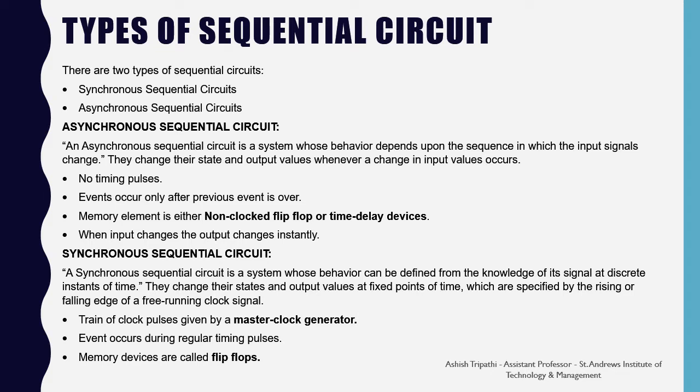But in the synchronous sequential circuit, there is a train of the clock pulses generated by the master clock generator. Hence, every event occurs only at a regular timing of pulses. These memory are basically known as the clocked flip-flops. So in this our course, we are generally concerned about the synchronous sequential circuit which are having the clock pulses.